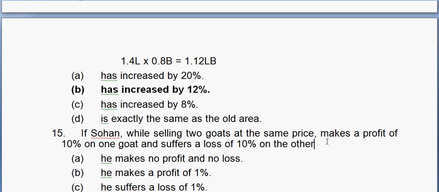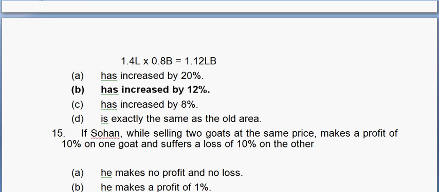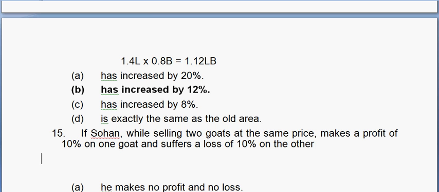The 15th question, which is marked here, is from profit and loss. It says Sohan sells 2 goats at the same price, making 10% profit on one and suffering a 10% loss on another. So what does he make? So here the selling price is the same, right? On one he makes 10% profit, on another he makes 10% loss.